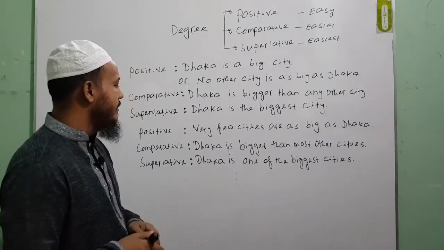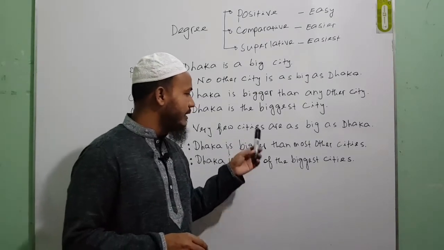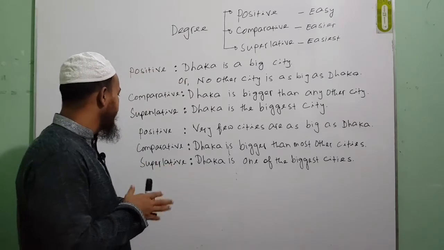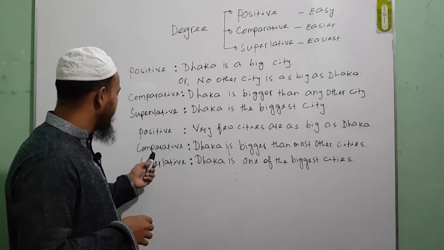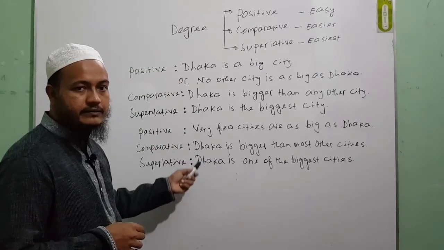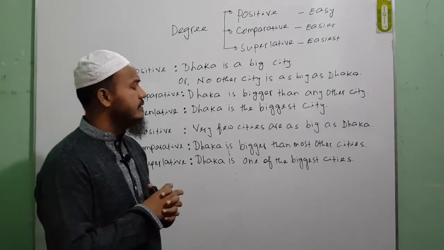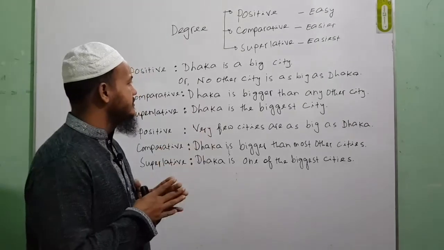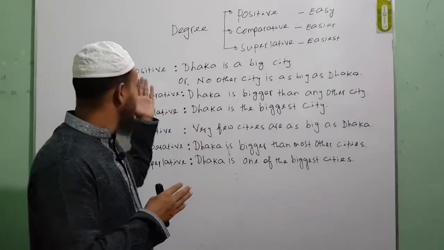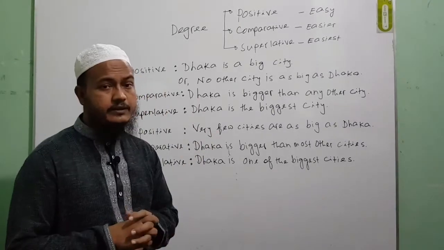So remember, when your object is plural, you will have to change the sentences from positive to comparative and superlative in this way. Okay, so I hope you have got a good idea about transforming the degree from positive to comparative and superlative.